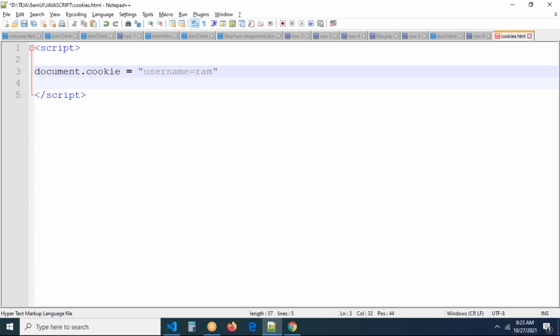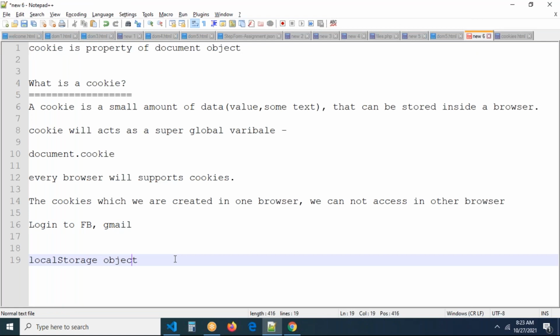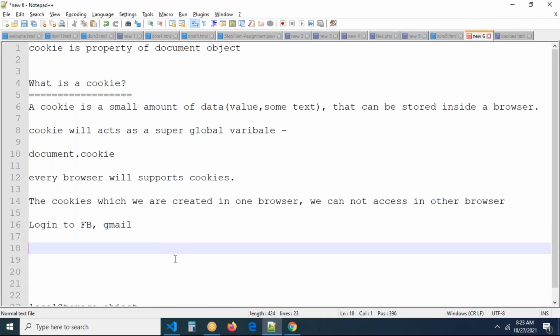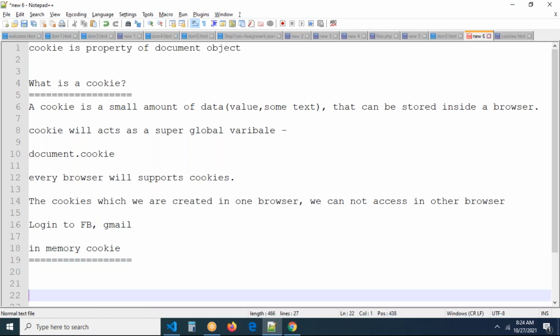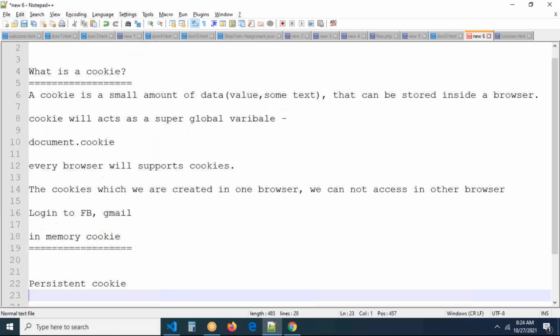One more thing, remember, generally there are two types of cookies, guys. Keep it in mind. The two types of cookies are the in-memory cookie, which we cannot find anywhere in JavaScript, I'm just telling you, and the persistent cookie. You cannot find this anywhere either, just remember. One is the in-memory cookie, one is the persistent cookie.